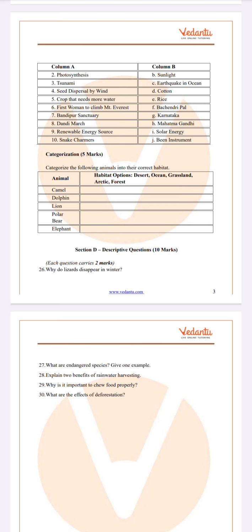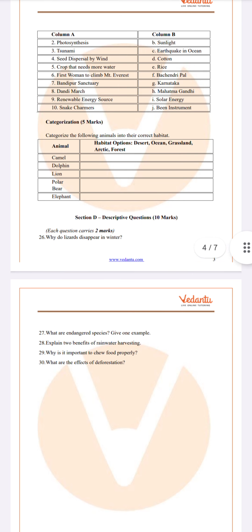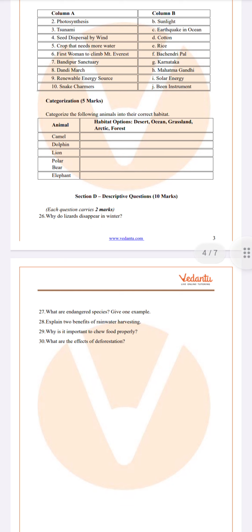Explain 2 benefits of rainwater harvesting. Rainwater harvesting conserves water and reduces the dependency on groundwater. Okay, next question. Why is it important to chew food properly? Chewing food properly aids in digestion and ensures that nutrients are absorbed efficiently.